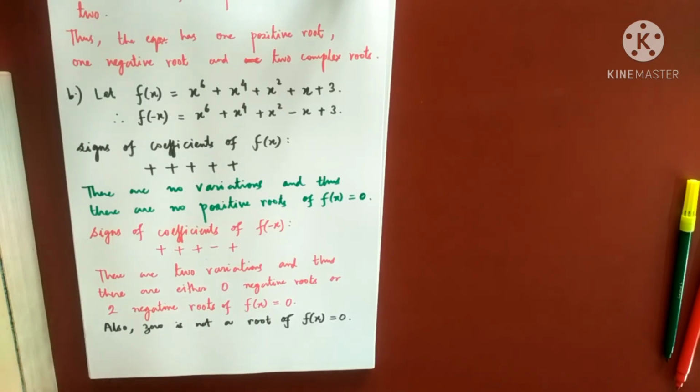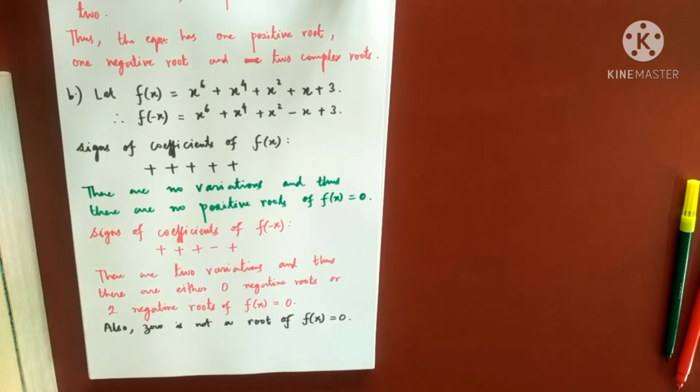This exhausts all the possibilities of real roots. So it has no positive root, it has no 0 root, it has either 2 negative roots or 0 negative roots.